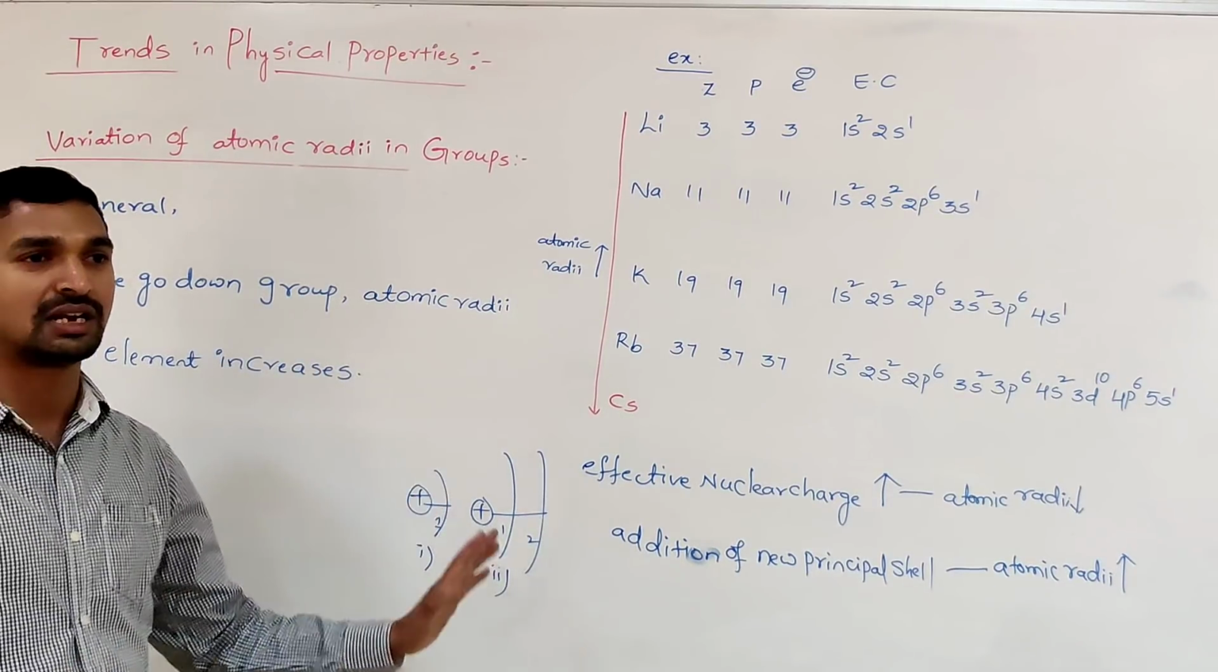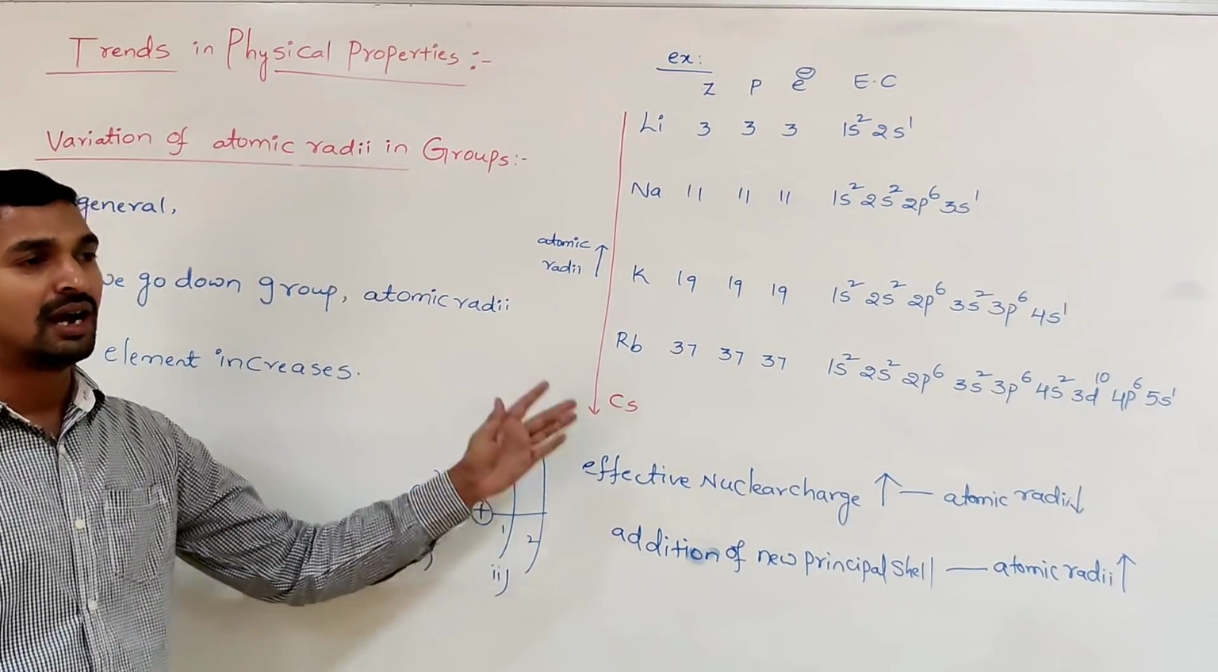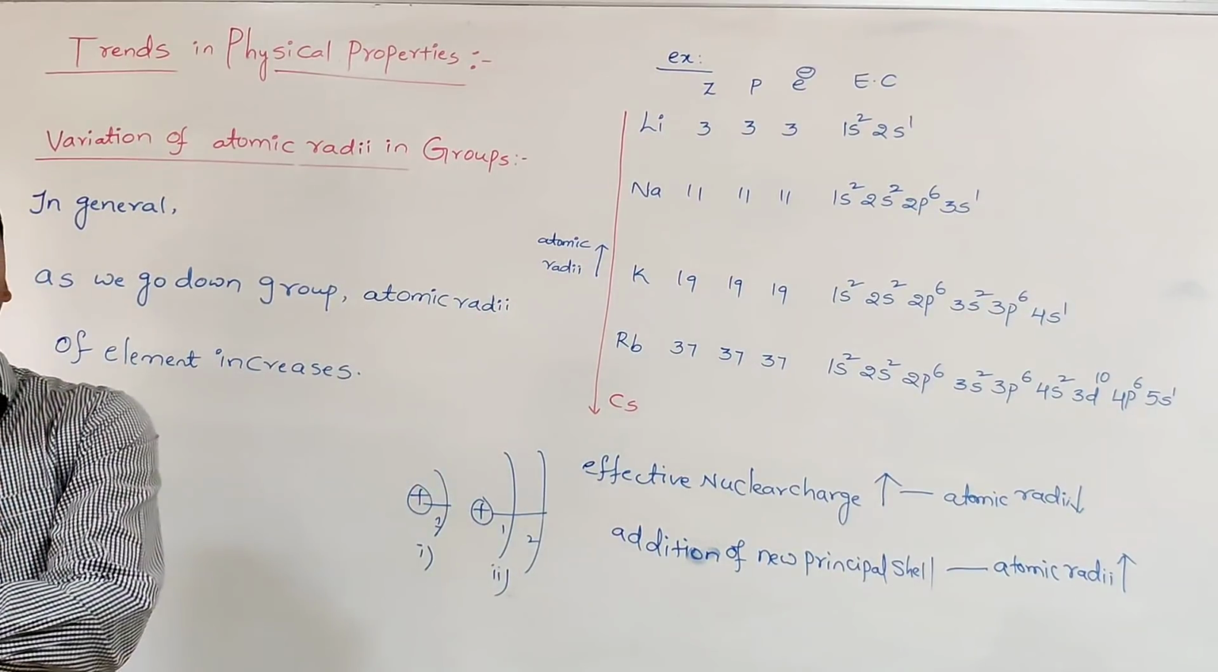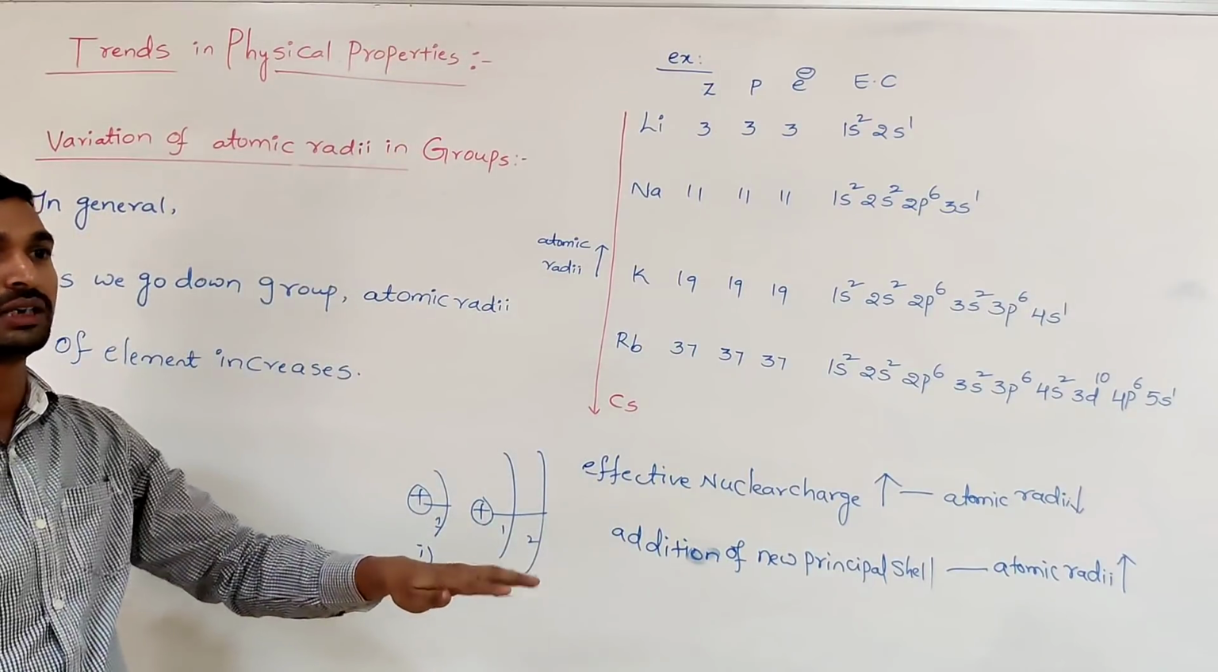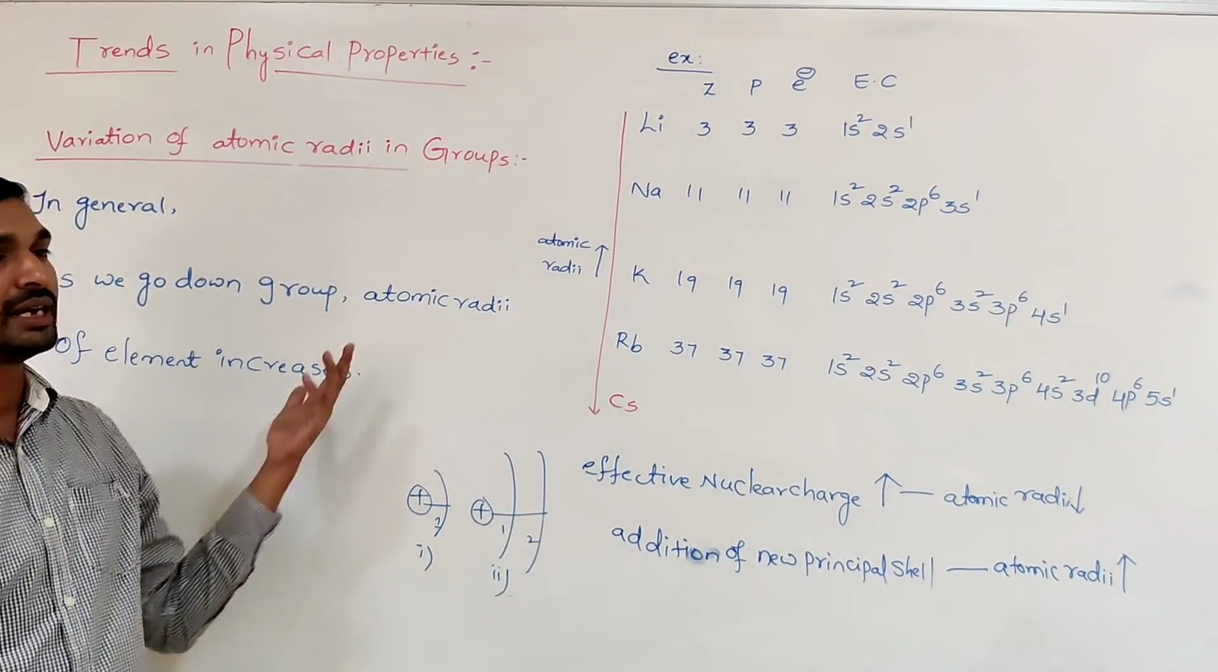The two statements are very clear. In periods, atomic radii decreases as we move from left to right. In groups, as we move from top to bottom, atomic radii increases.